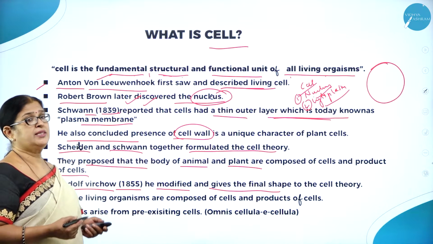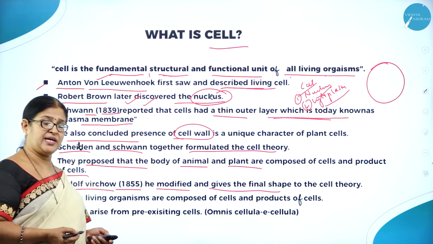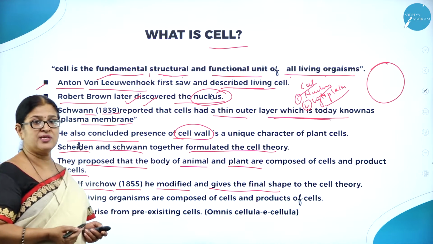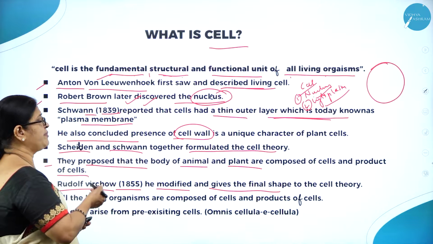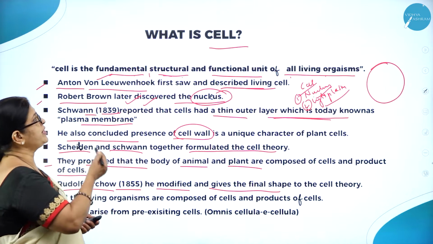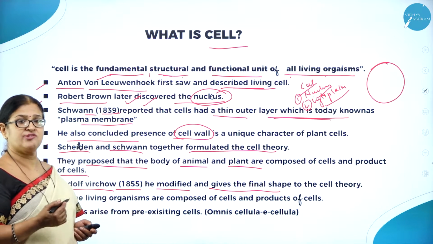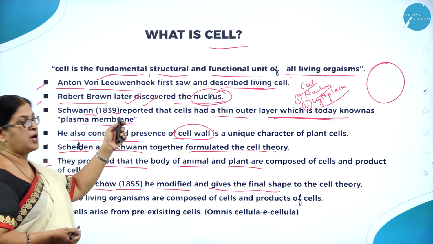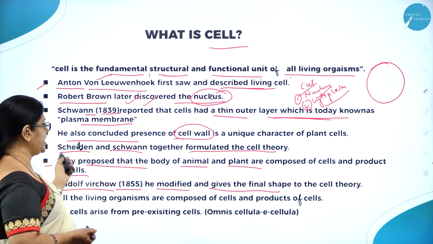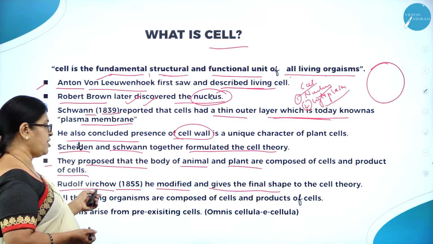Imagine the amount of effort put in by many scientists to explain the cell and its structure: Anton von Leeuwenhoek, Robert Brown, Schleiden and Schwann, then Rudolf Virchow.